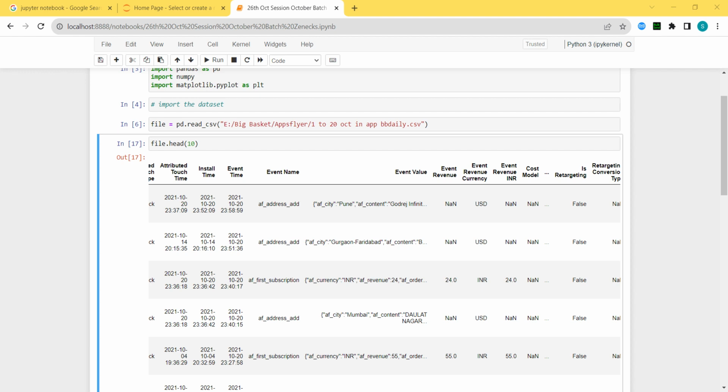See, Harini, if you are from, let's say, Solapur, Maharashtra, and Harini has seen the advertisement of Big Basket, clicked on it, and downloaded it. Once she downloaded, the first step of Harini will be only to add the address. That is what is written, and that is why there is no revenue. If there is no revenue in such a data set, zero should be entered.